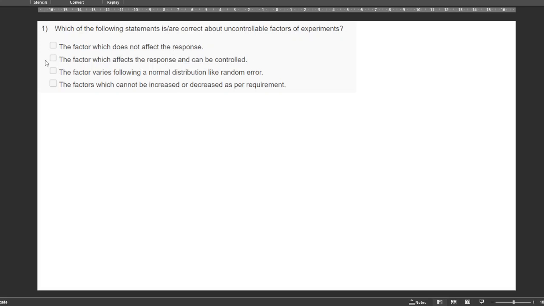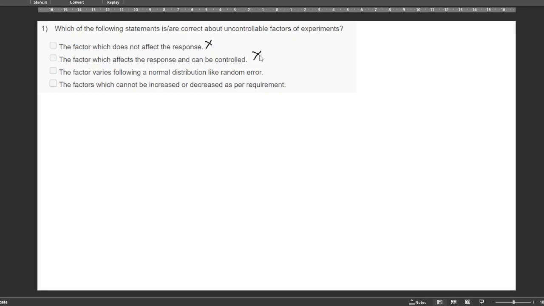So you take one by one all the options. The factor which does not affect the response. If the factor doesn't affect the response, it means we don't have to worry about it, so this is not the correct answer. Then, the factor which affects the response and can be controlled. If it can be controlled, then it doesn't come under the uncontrollable factors.